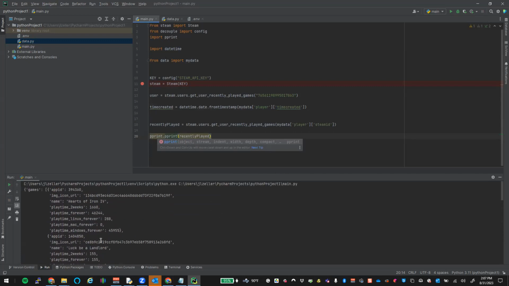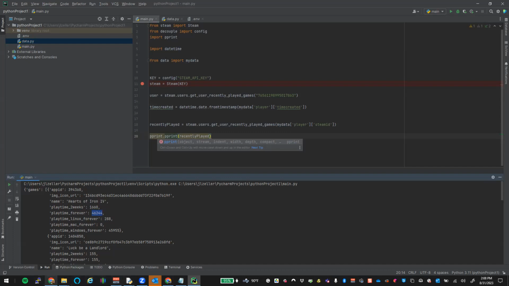Seconds or? Good question. So we've got our app. We have the name of the game, Hearts of Iron, Playtime Forever. Yeah, this is probably in seconds. So if we had this 46244, probably divide that by 60, get your minutes, and then take your minutes divided by hours. You can play it out from there.